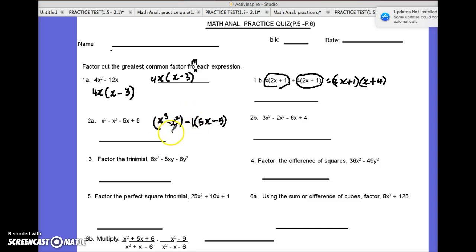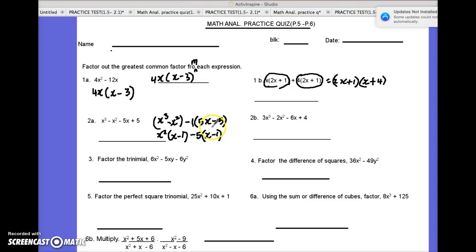Now we have to take out a common. What's the greatest common factor out of these? From the first grouping, it's going to be x squared. What would be left would be x minus 1. From the second group of 2's, we have a 5 common. What would be left here is an x minus 1 as well.